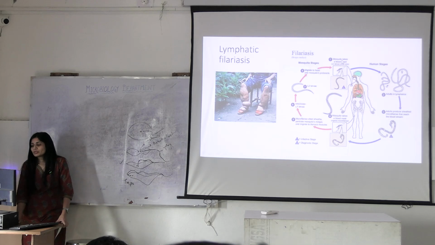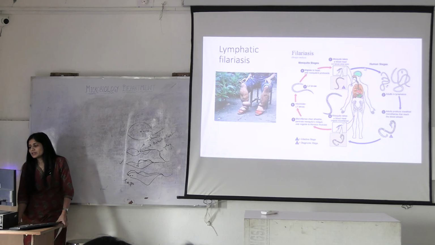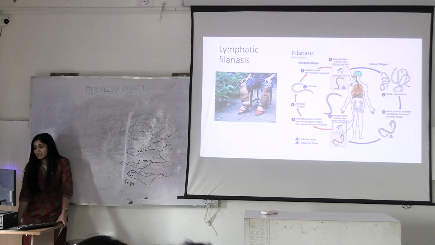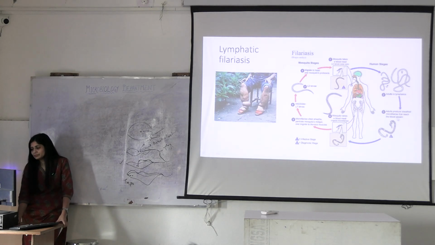So the mosquito takes a blood meal, and the L3 larva, which is the filariform larva, will enter the skin. What will happen in the human stage? This is the human stage. This is the mosquito stage. The L3 larva, filariform larva, enters a human. In adults, in the lymphatics, these larvae differentiate into male and female sexual forms. Okay, what will happen? They will convert into sheathed microfilariae and then reach the bloodstream. So the sheathed microfilaria is the diagnostic form.